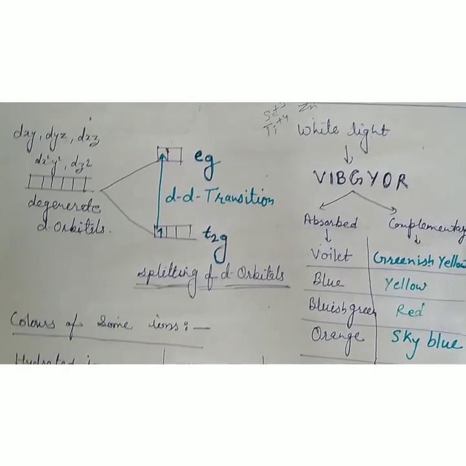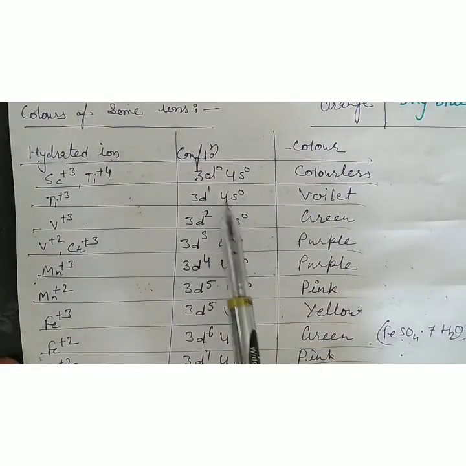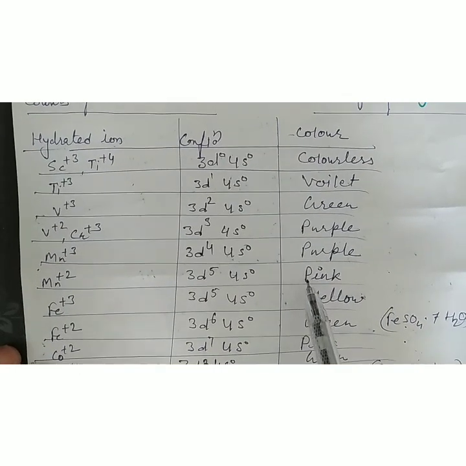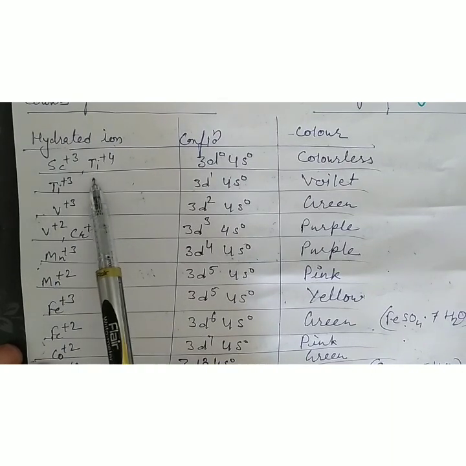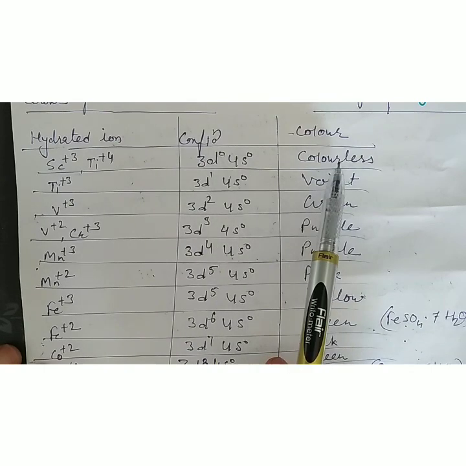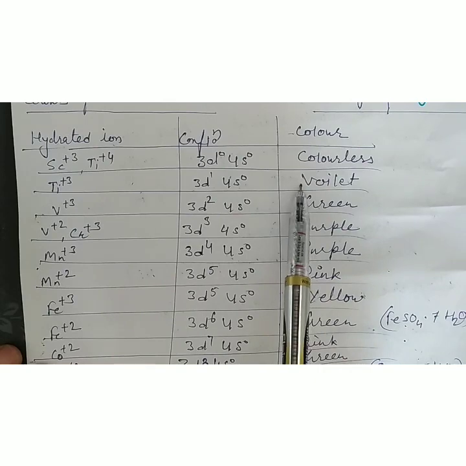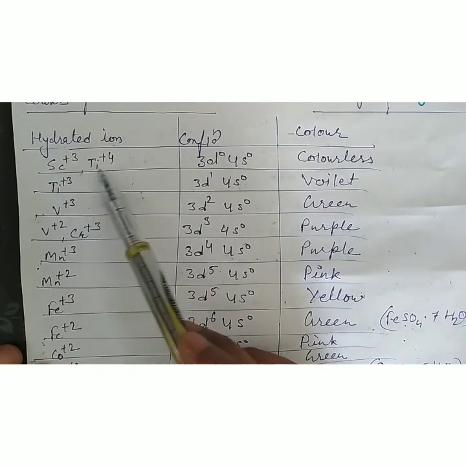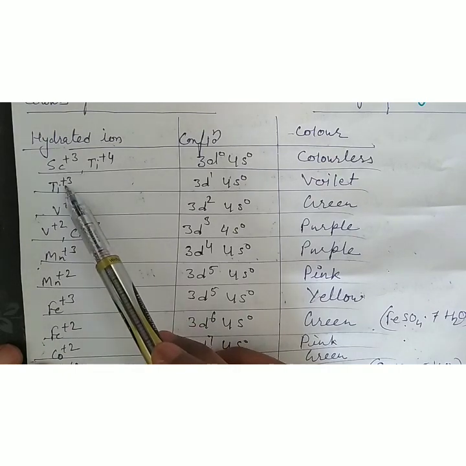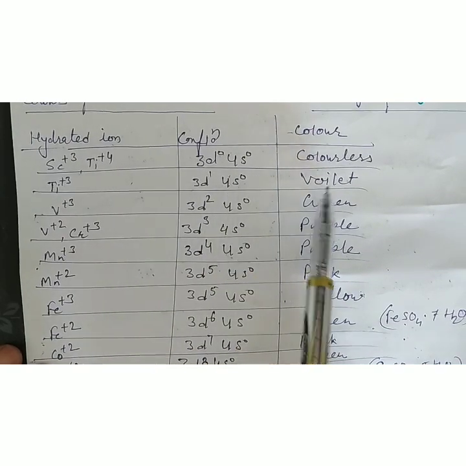Let's see some examples. Hydrated ions, their configuration. From the configuration we can see the number of unpaired electrons and what their colors are. In Sc+3 and Ti+4, 3d0 configuration represents no unpaired electrons, so it is colorless. Ti+3 has one unpaired electron, it is violet. Okay, it is a major question: why is Ti+4 colorless while Ti+3 is violet in color? The reason: there is no unpaired electron in Ti+4, while in Ti+3 there is one electron, so this is violet in color.